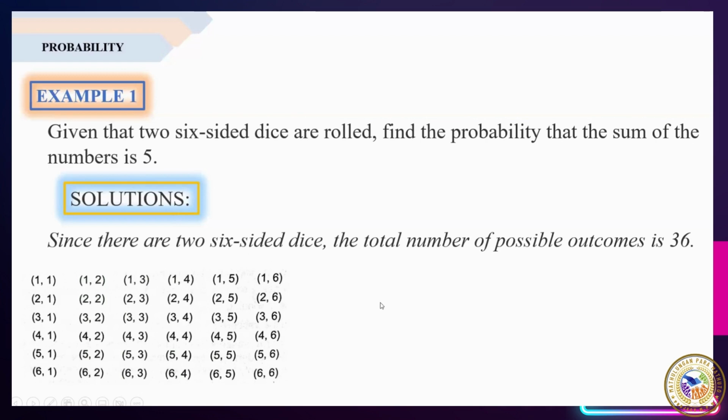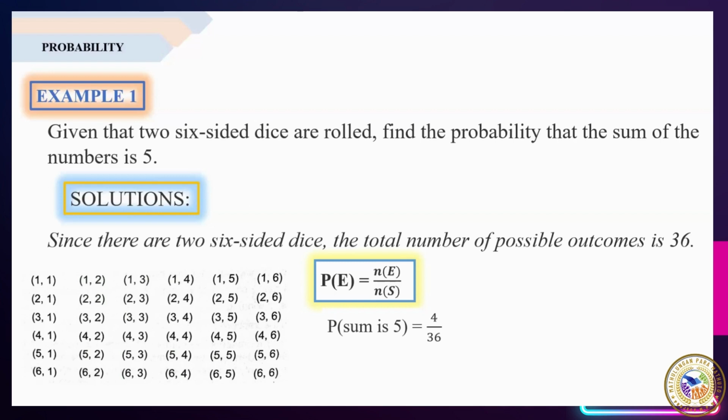Now, let us apply the formula in finding the probability of an event, wherein the probability of an event is equal to the number of favorable outcomes divided by the total number of possible outcomes. So remember, ang hinahanap natin ay the sum of the number is 5. So yung hinahanap nating probability. So let us substitute the value to our formula.